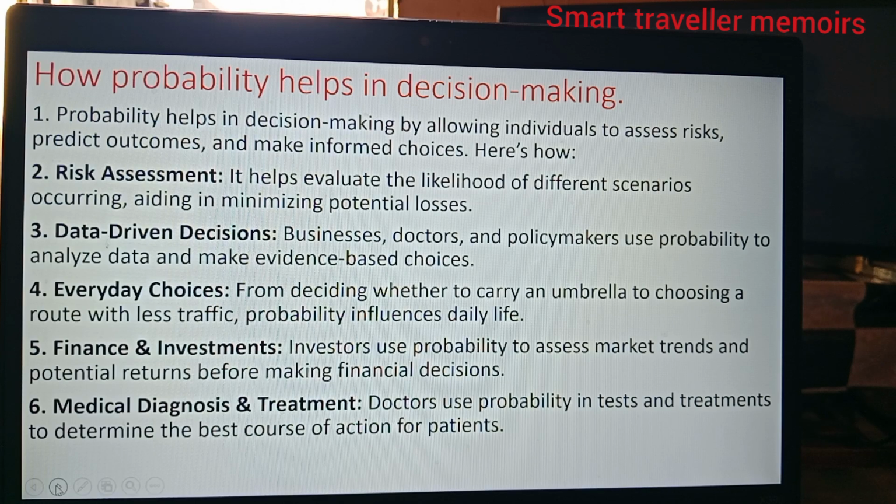Four. Everyday choices. From deciding whether to carry an umbrella or choosing a route with less traffic, probability influences daily life. Finance and investment. Investors use probability to assess market trends and potential returns before making financial decisions. And finally, medical diagnosis and treatment. Doctors use probability in tests and treatment to determine the best course of action for patients.